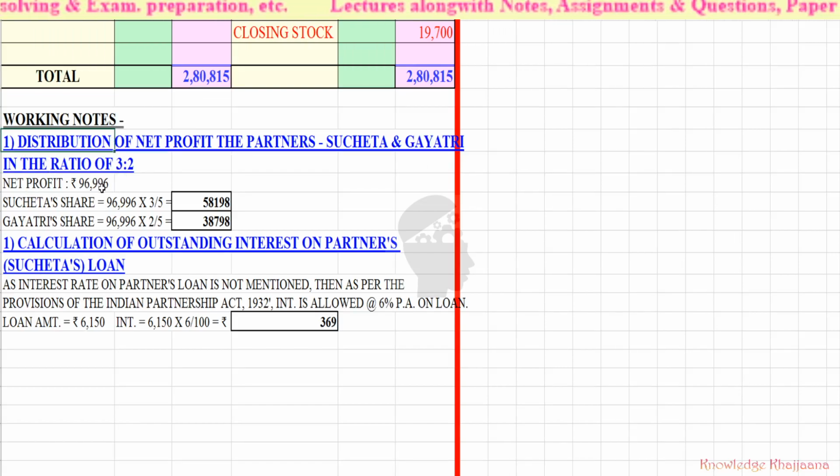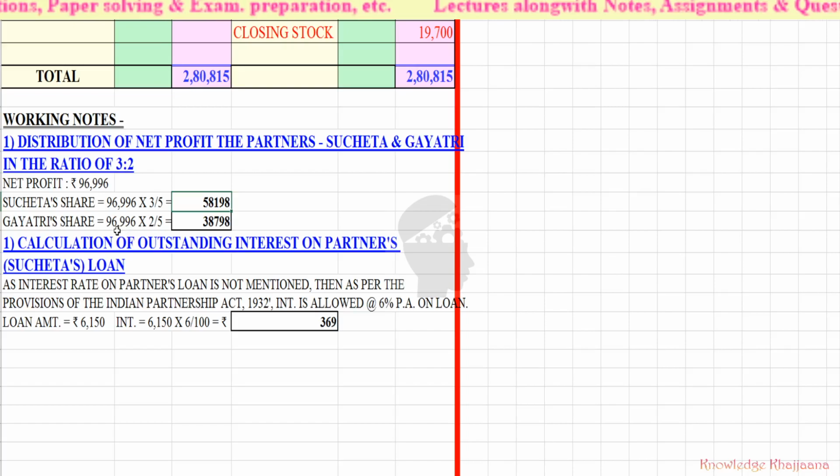Now net profit is rupees 96,996. And what is Sucheta's share? It is equal to 96,996 into 3 upon 5. That will come to rupees 58,198. And similarly for Gayatri's share, it is 2 parts of the 5 parts.